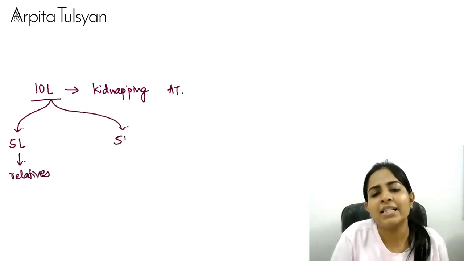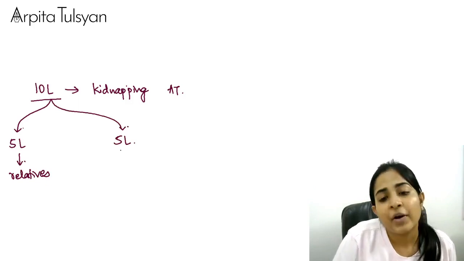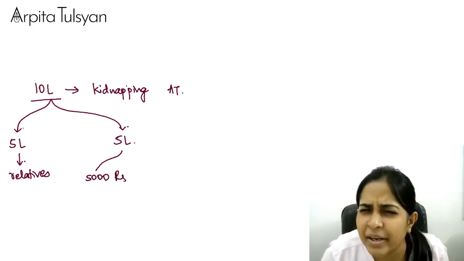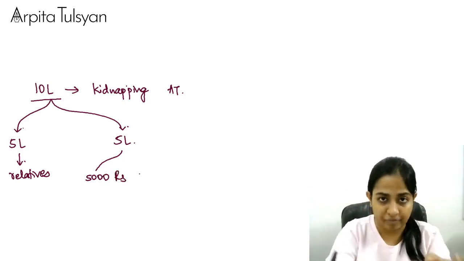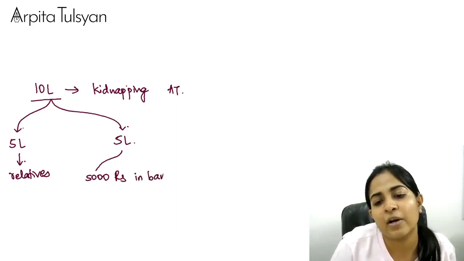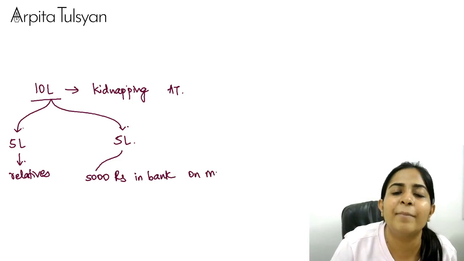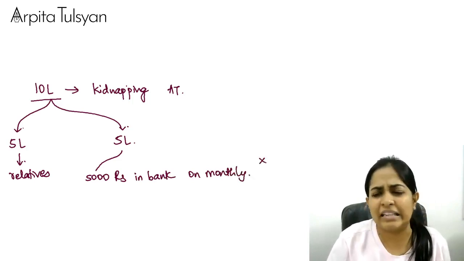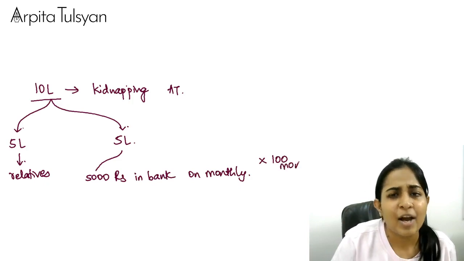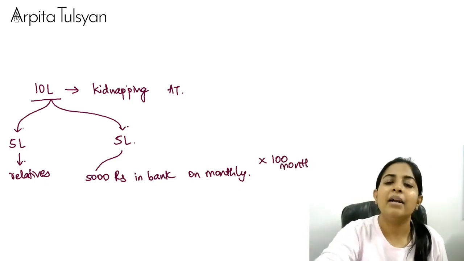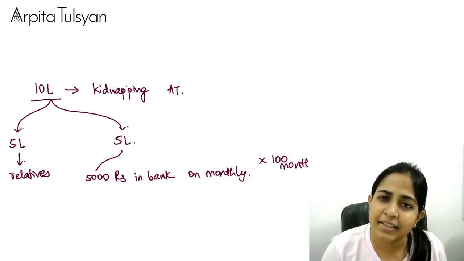So the balance 5 lakh, what he did was, every month he started depositing 5,000 rupees, merely a very petty amount for this particular transaction. He thought that in the next 100 months, that is in the next few years, the entire amount will ultimately be kept in the bank.